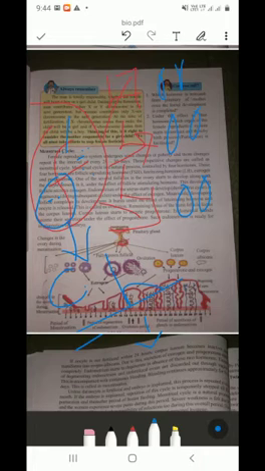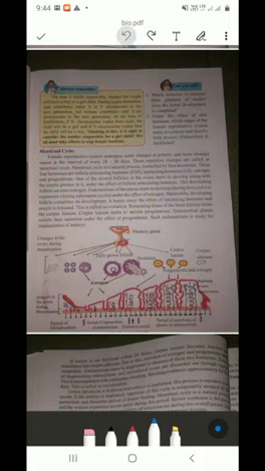Endometrial glands secrete their secretion under the effect of progesterone. Such endometrium is ready for implantation of the embryo. Then, if the oocyte is not fertilized within 24 hours, corpus luteum becomes inactive and transforms into corpus albicans.